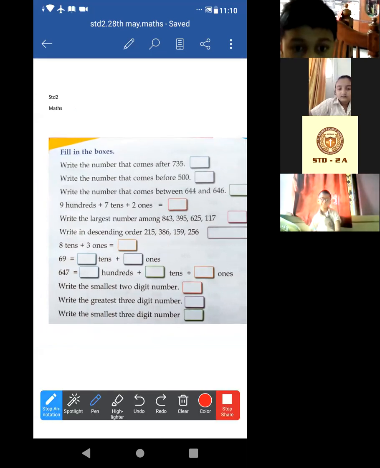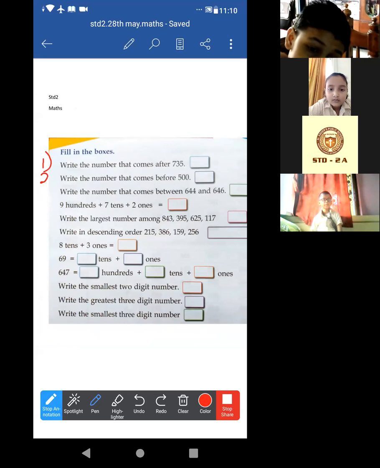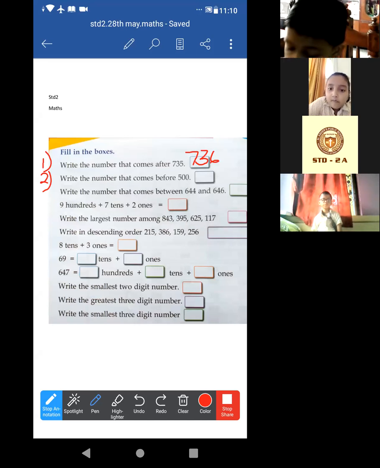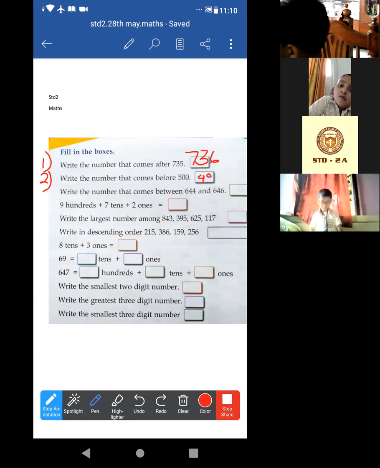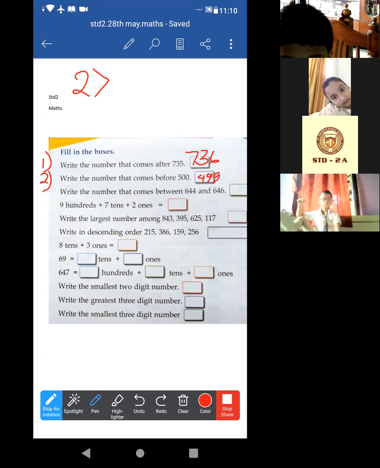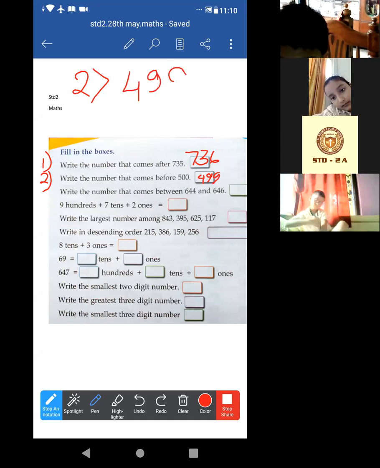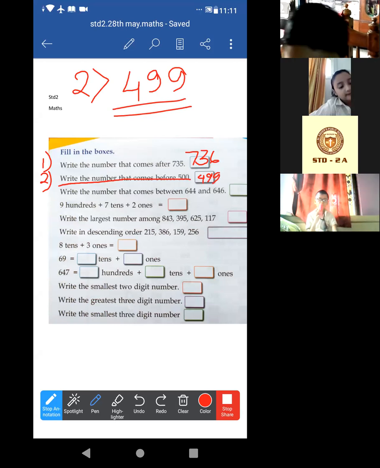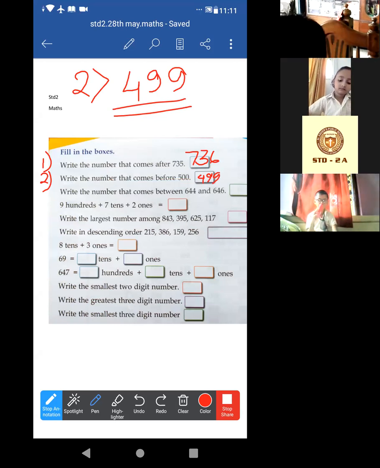Write the answer there. Have you marked the 1? This one is 2. First one is 736. Second one, the number that comes before 500, is 499. Just do it. The answer to number 2 is 499. Do not write only the answer. Only the answer will not be granted, okay? The full statement. Okay, understood too? Then now the third one.